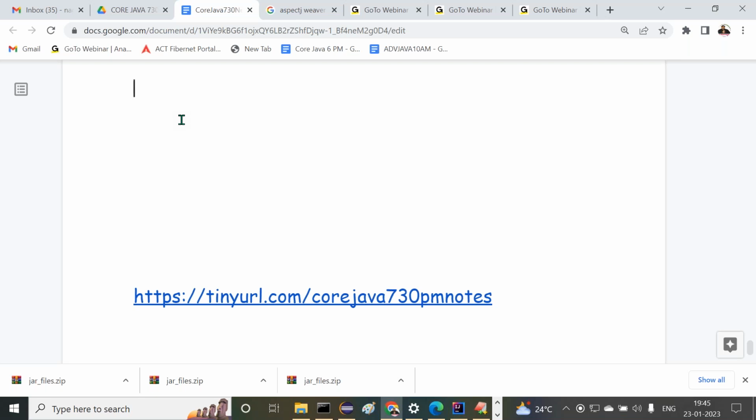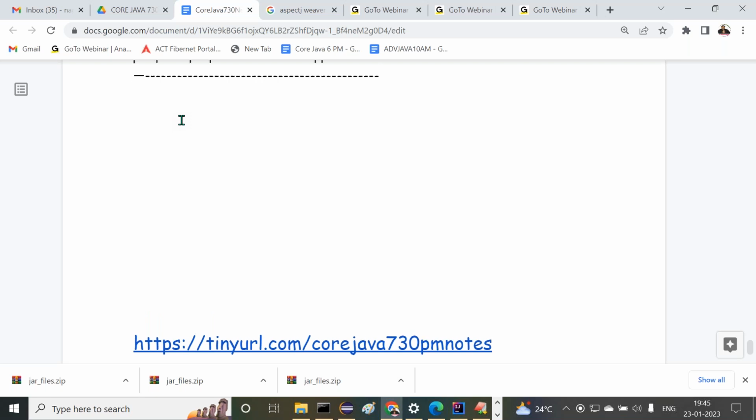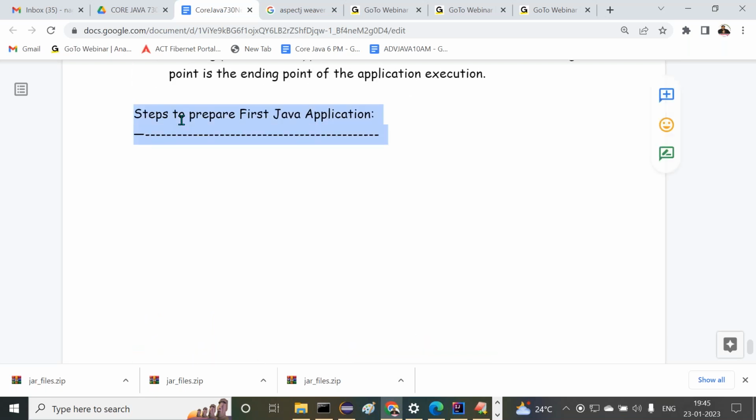First of all, I want to take the session today on the steps to prepare the first Java application. It's about installing the Java software, how to install it, and what rules and regulations we have to follow to install it. This type of thing only, today we are going to discuss. Don't worry, point by point we are going to understand all the concepts.